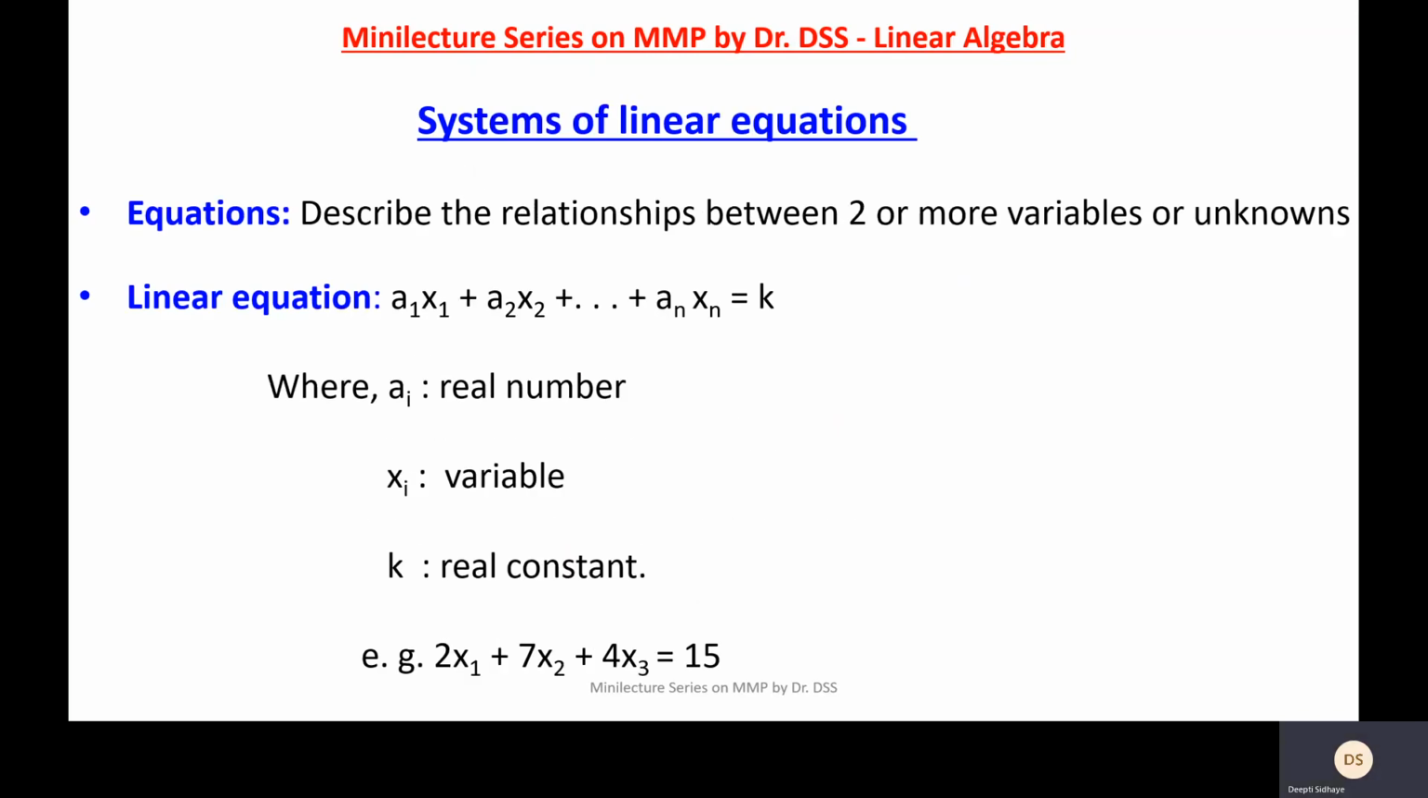Now, next comes systems of linear equations. So what are equations? Now, equations describe the relationships between two or more variables or unknowns. Here we are going to concentrate on linear equations. The degree is 1. So, a general form could be a1x1 plus a2x2 plus and so on plus anxn is equal to k. Here ai is a real number. So, all a1, a2 up to an are real numbers. They are in fact the coefficients. Xi is the variable, k is a real constant.